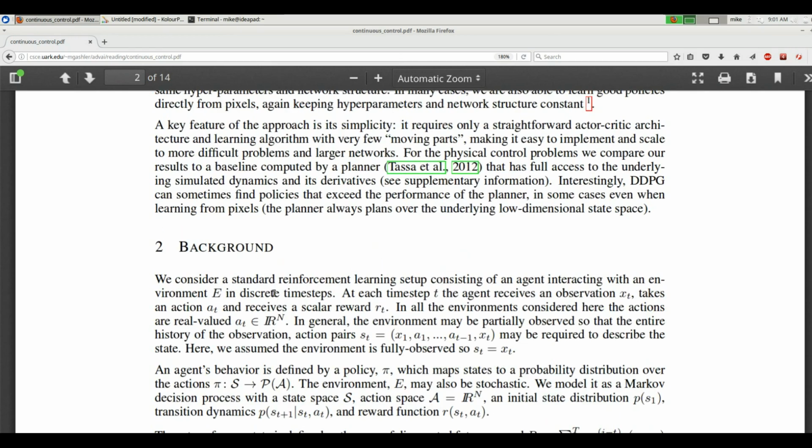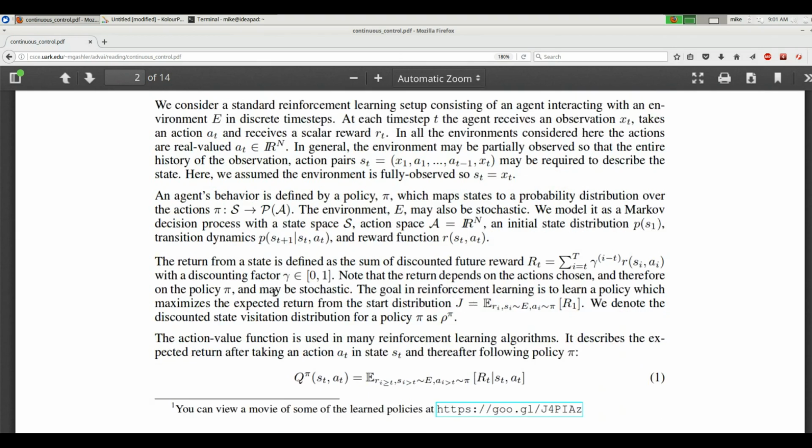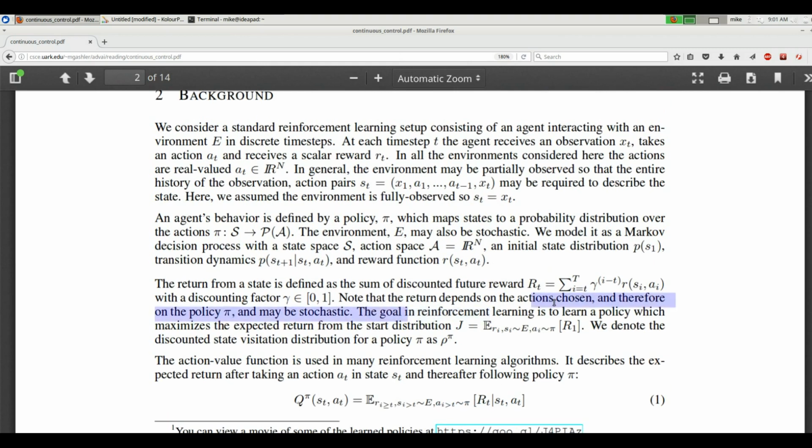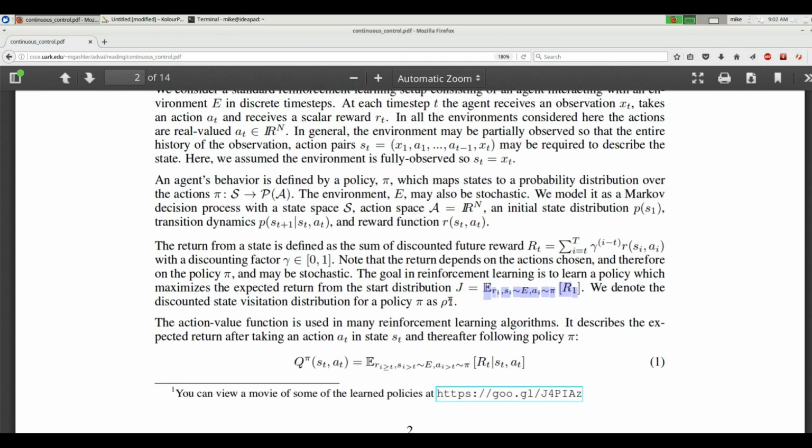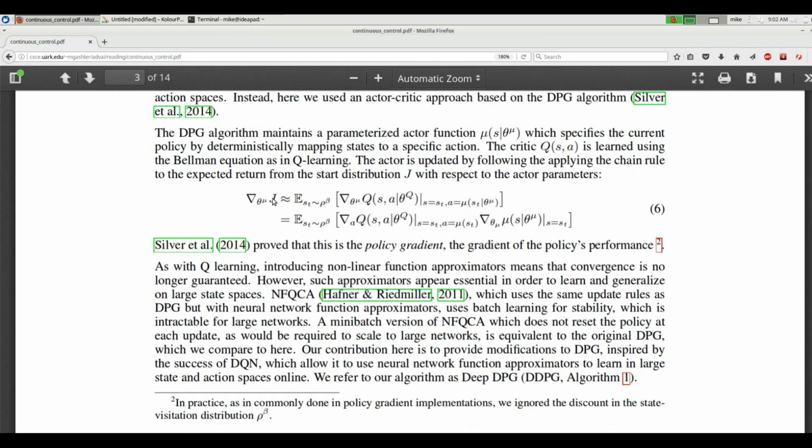I recall seeing the letter J right here. The goal of reinforcement learning is to learn a policy which maximizes the expected return from the start distribution J, which is the expected reward all the way discounted into the future. So apparently J is the start distribution. Okay? The gradient given the start distribution.